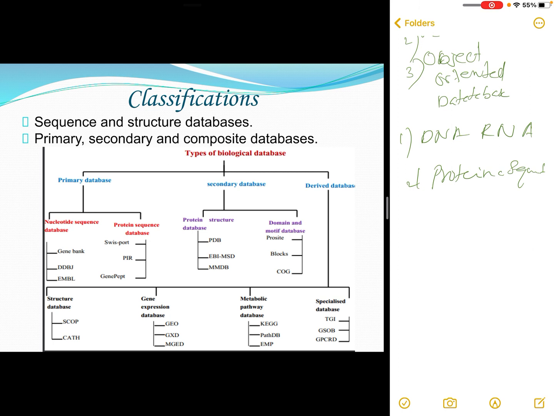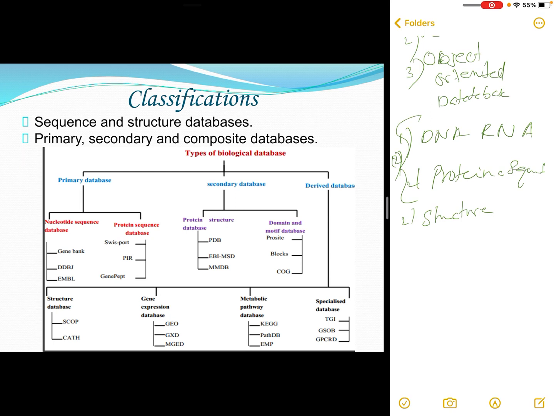So databases started emerging in the area of bioinformatics. There are several classifications of databases. If you are storing sequences, you call them sequence databases, where DNA, microRNA or protein sequences can be stored. A second classification is structure databases, where you store 3D or 2D structures of these combinations. So that is one classification.